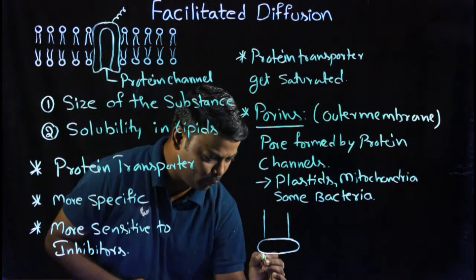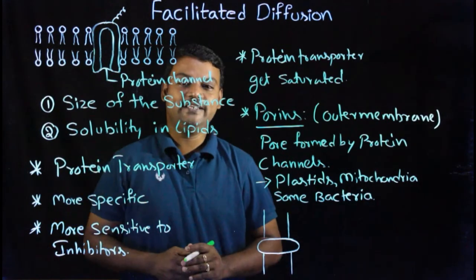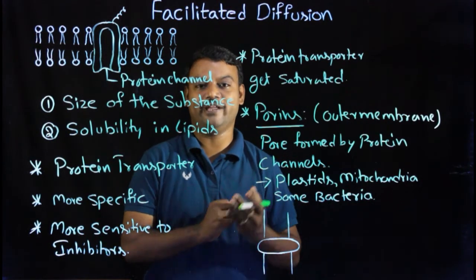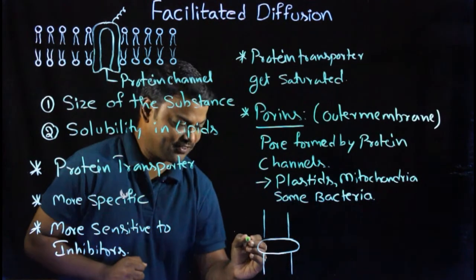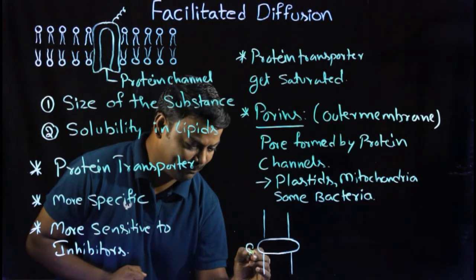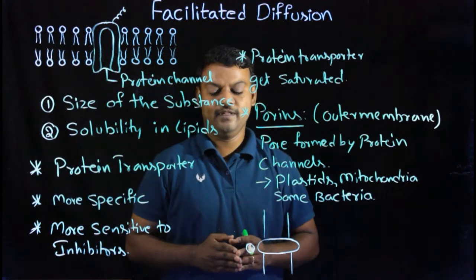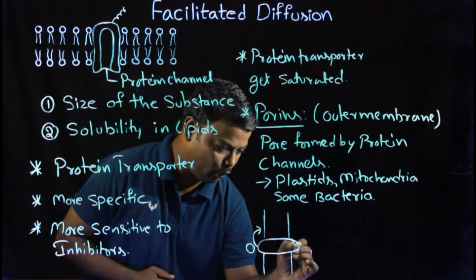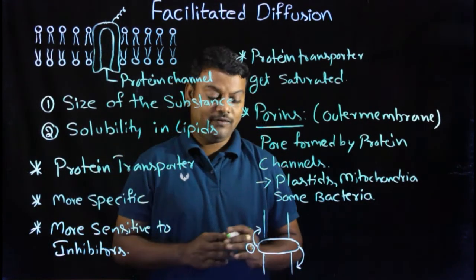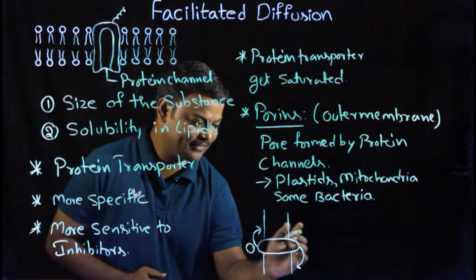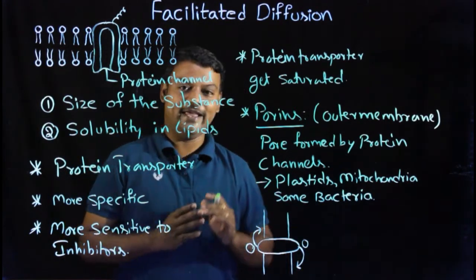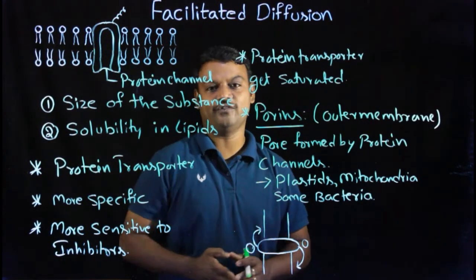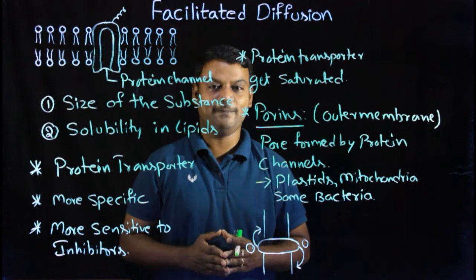The protein transporter present in this plasma membrane has a rotation capacity. It has the capability to rotate. Due to this rotation capacity, if any substance binds outside of this protein, the protein transporter will be rotated. Then the substance can be transported to the inner side from region of higher concentration to region of lower concentration without using ATP energy.